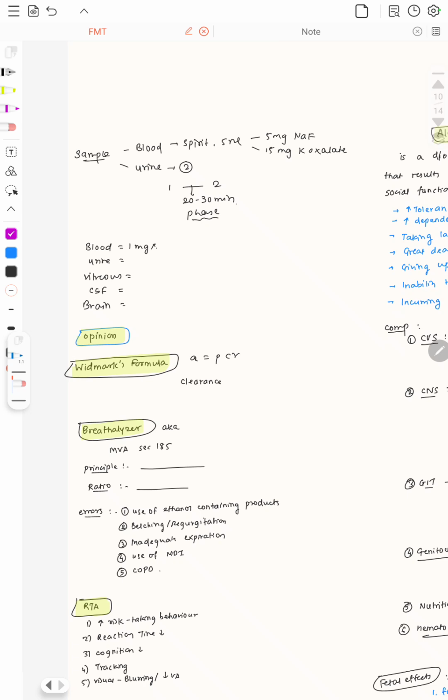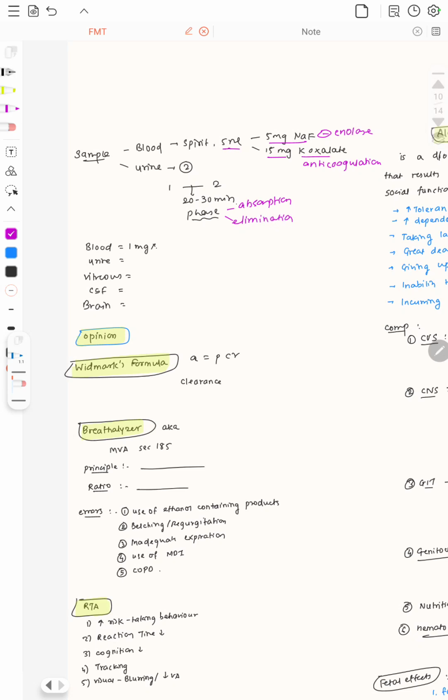Then take the samples. So samples consist of a blood sample and urine sample. The blood sample should be taken without the use of spirit. Then 5 ml of the blood sample is taken. In that 5 ml, 5 milligrams of sodium fluoride is used. It inhibits the enolase enzyme activity. Then 15 milligrams of potassium oxalate is taken. The potassium oxalate is going to be an anticoagulant over here. Two urine samples are taken. One is taken, and the second is taken after 20 to 30 minutes. It shows whether the phase of absorption is present or the phase of elimination is present.